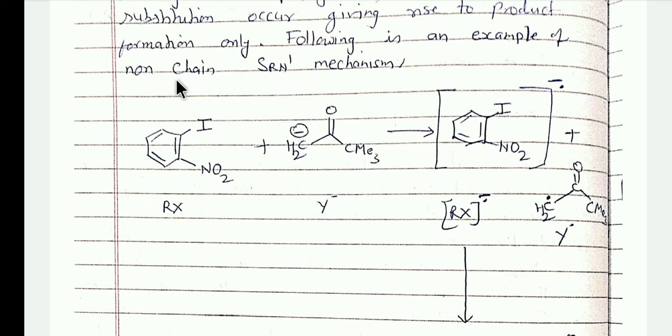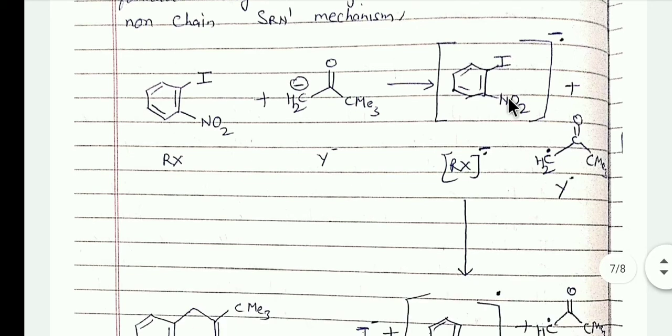Following is an example of the non-chain SRN1 mechanism. Here, 2-nitroiodobenzene reacts with the nucleophile CMe3C=O CH2 minus. The reaction of this nucleophile with this aryl halide forms this type of anion radical and the free radical CMe3C=O CH2 free radical.